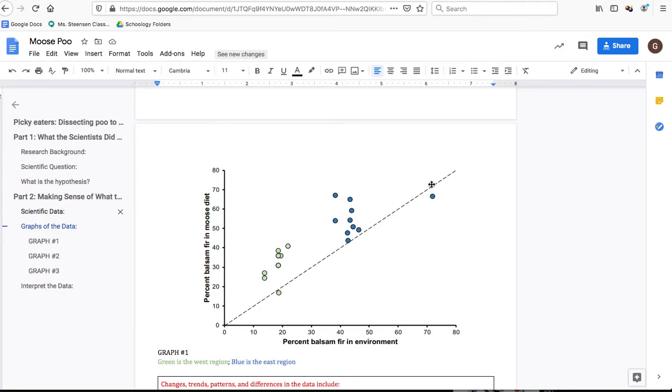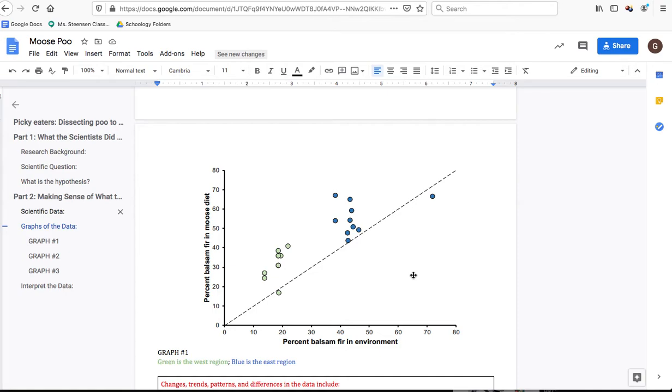Anything that's exactly on the line means that the moose ate as much of it as was present. For the case of this one, imagine that this dot is right up here. What that would mean is that the moose ate 20% balsam fir, and 20% of the plants available were balsam fir. So it just means that as they found balsam fir, they just ate balsam fir. But anything that's over the line means that they ate more of that than was really present. So maybe they went out of their way to find it. Whereas anything that's under the line means that they ate less of it than was available for them to eat.